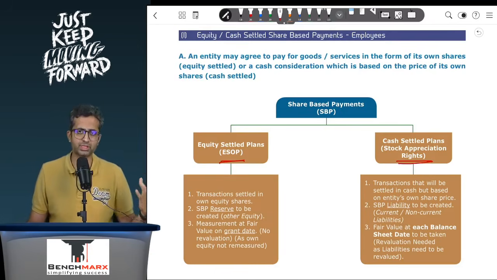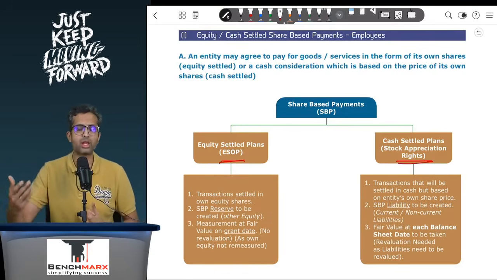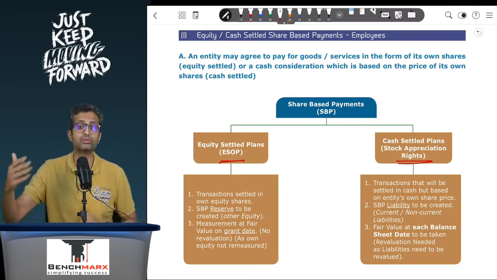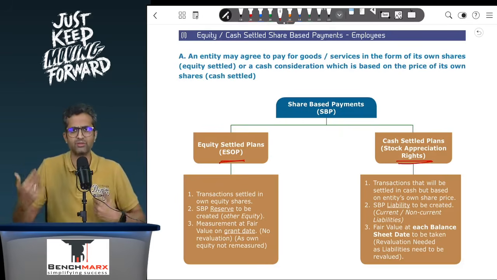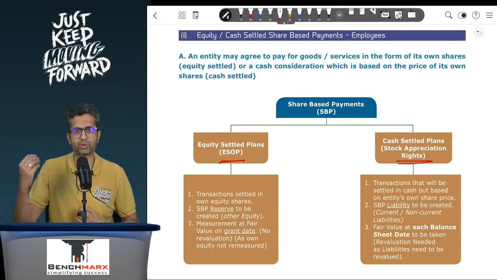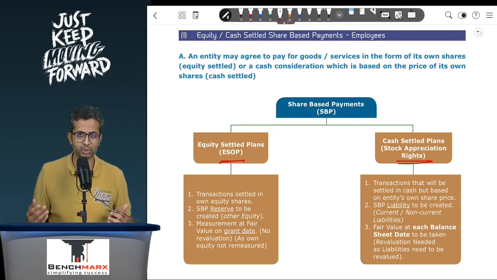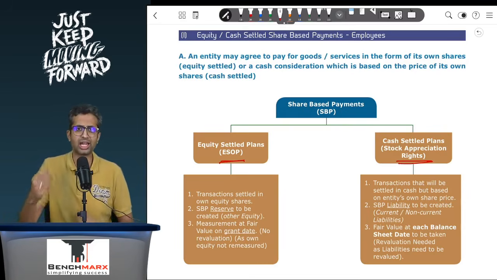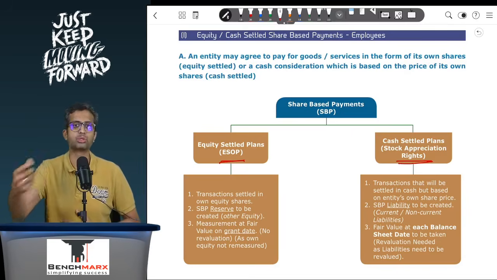So what happens in case of a SAR? Let us say you give an option to the employee with an exercise price of 50 rupees and you give the choice to the employee to exercise. If the employee exercises it, you are responsible for giving one share, and the employee will give you 50 rupees. Now, instead of the employee giving you 50 rupees and you giving a share, we say that at the end of the day, we will give you the cash which is equivalent to the appreciation.